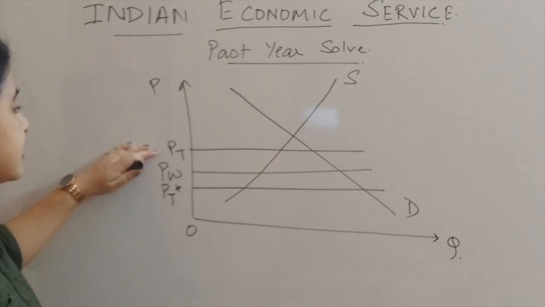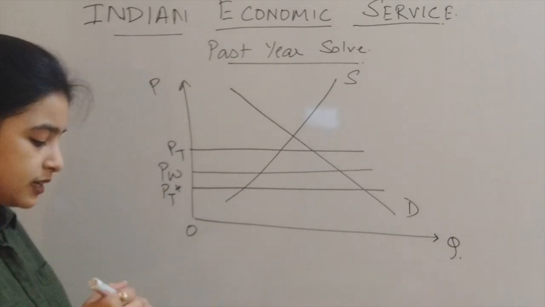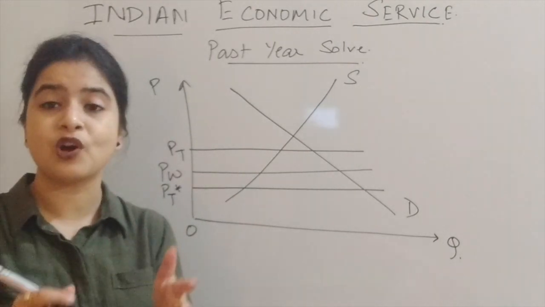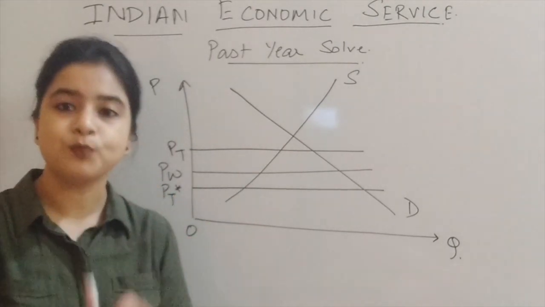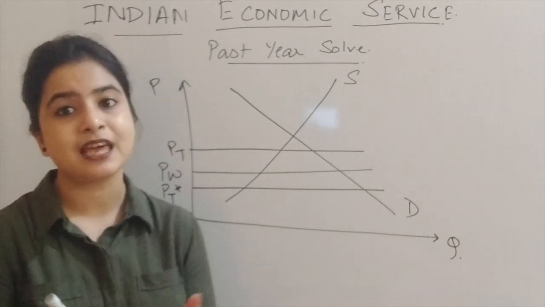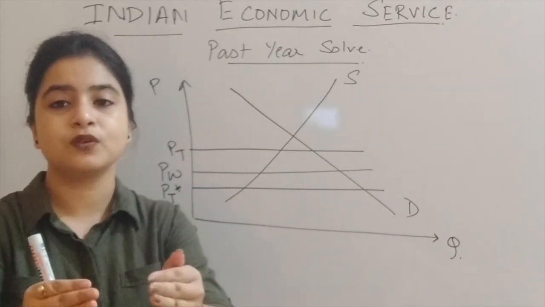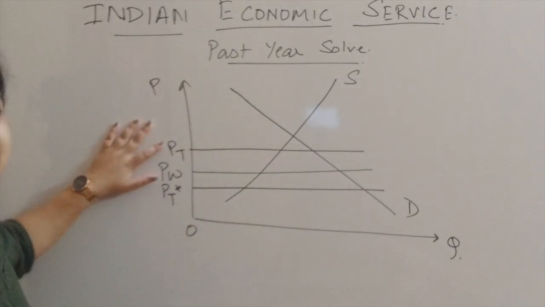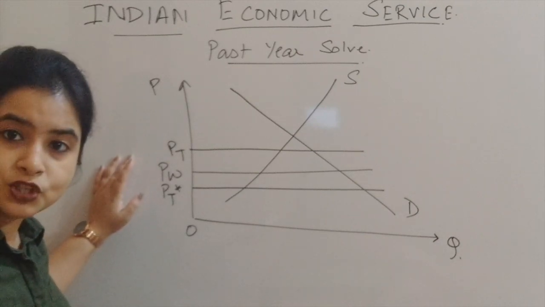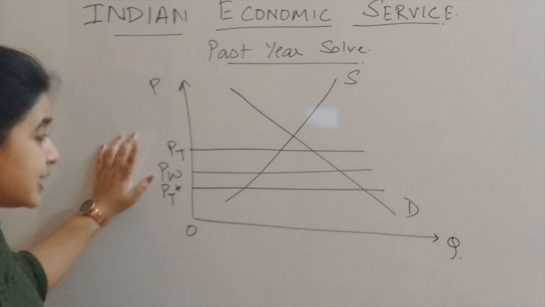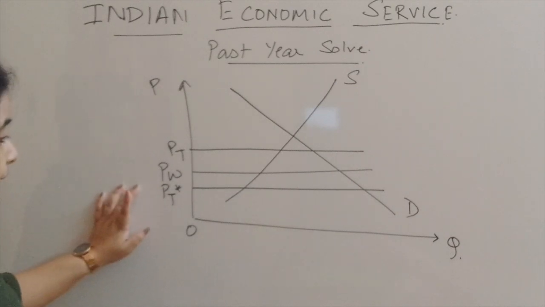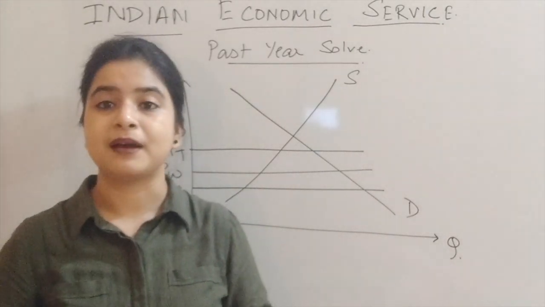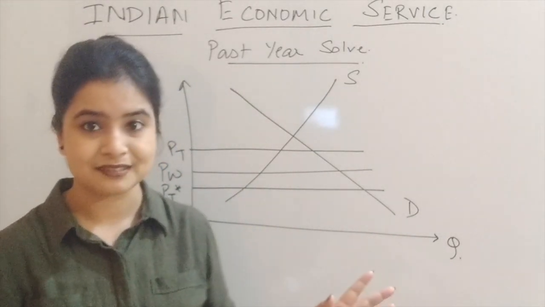Okay, so PT refers to the domestic price. Why am I using the word domestic? Because the two free trade countries are the importing country. So I am considering them as the domestic country and the rest of the world as the foreign country. So PT is the price after imposition of tariff for the two free trading countries, and PT star is the after tariff imposition price faced by the rest of the world for the same commodity.